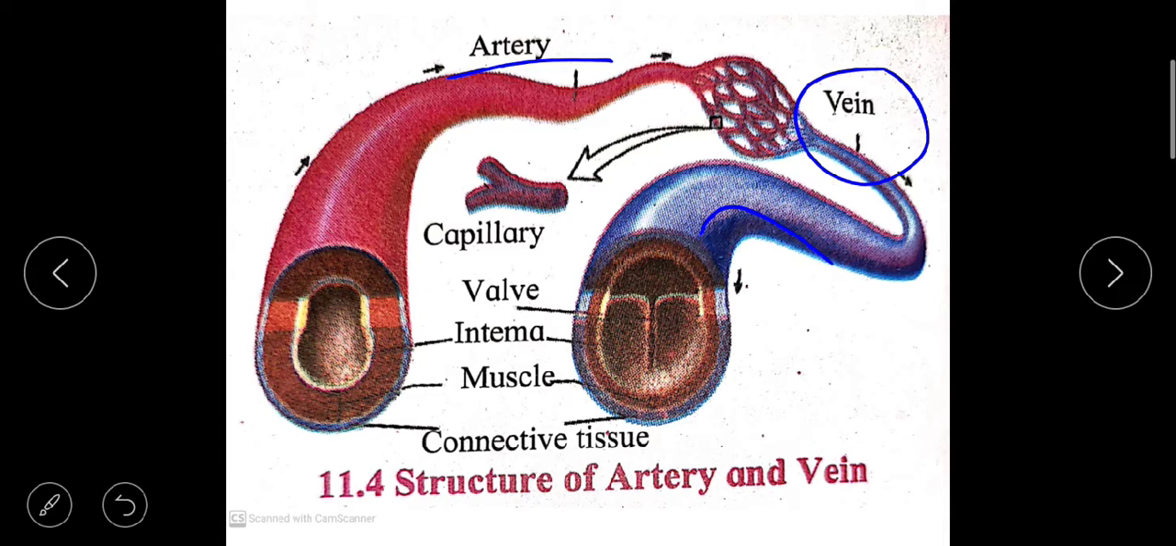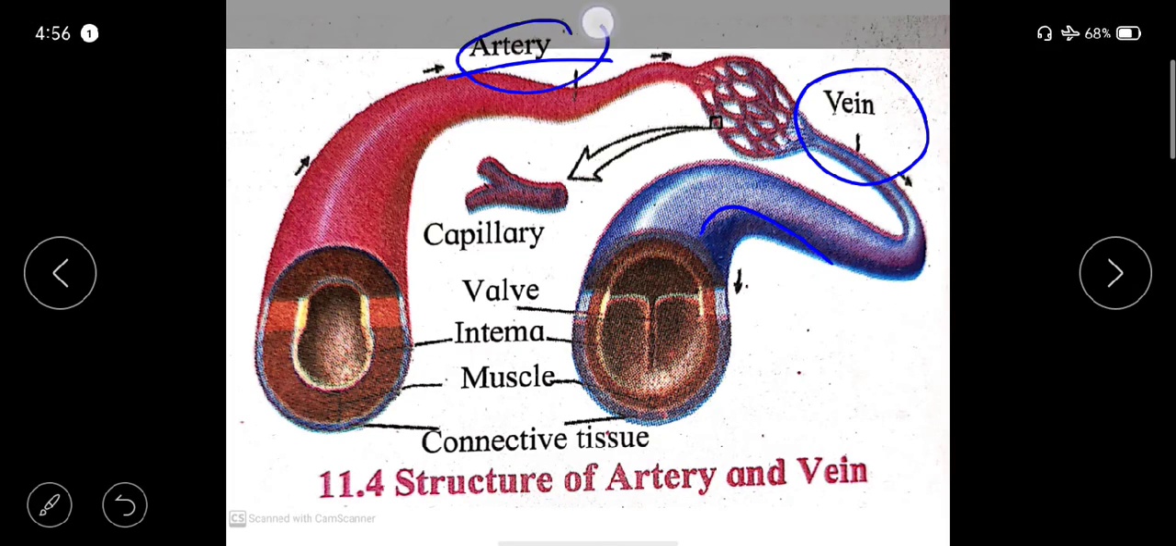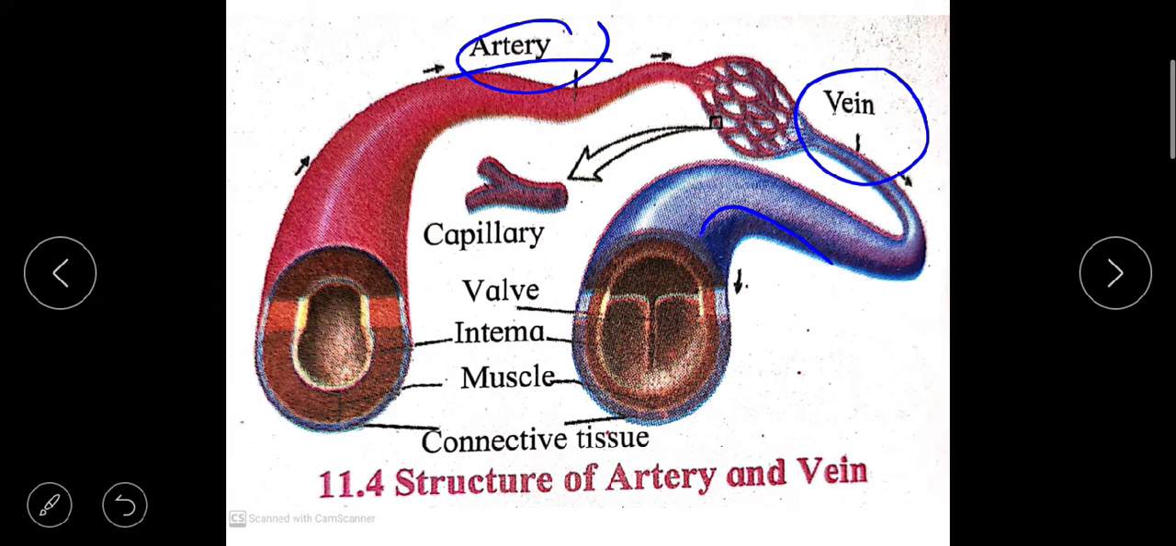So what is the function of artery? It is the blood vessels which carry the blood away from the heart, known as arteries. So through the arteries, blood is taken from the heart and circulated to the entire body. This arrow indicates that blood is taken from the heart and circulated to the entire body.